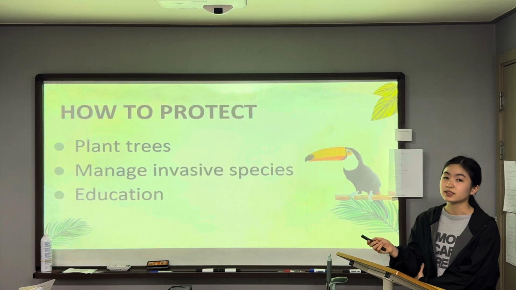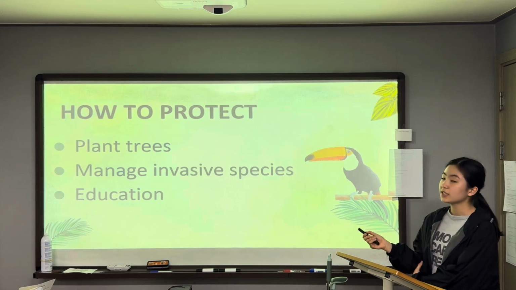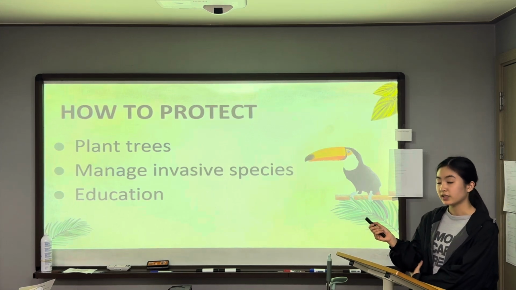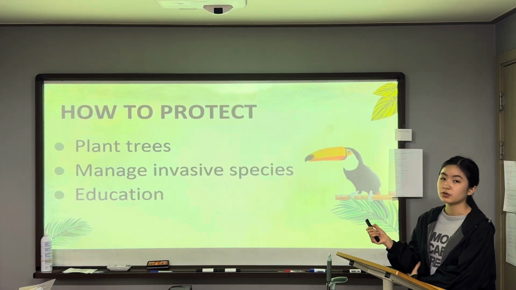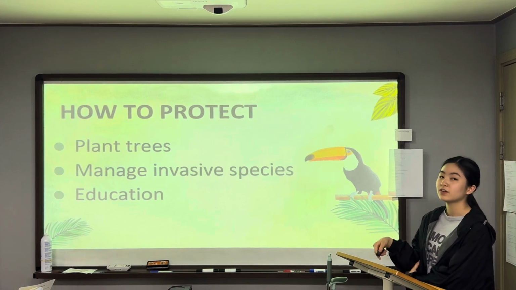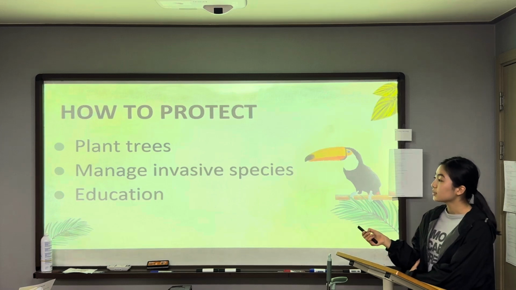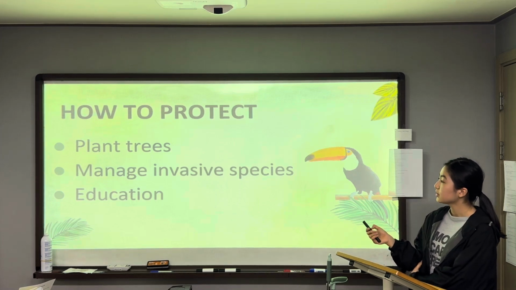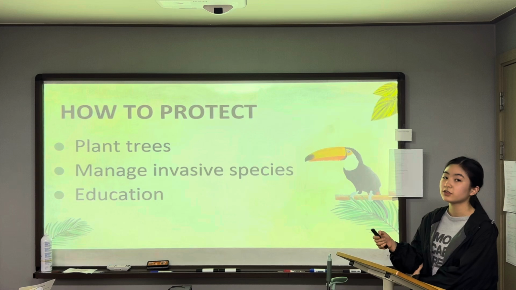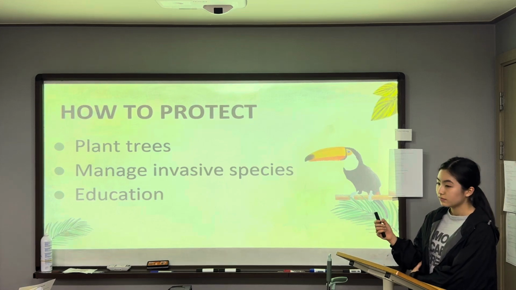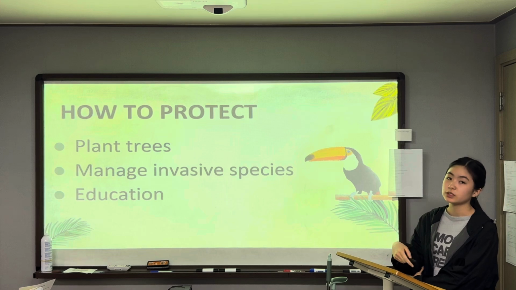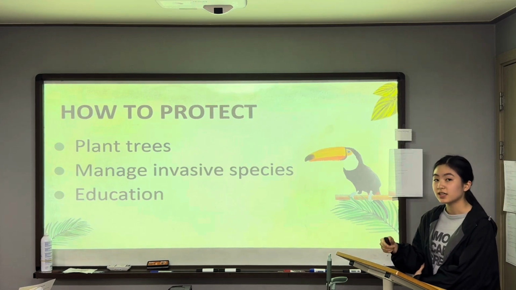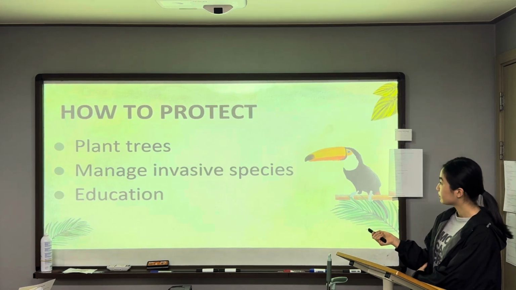Then how can we protect biodiversity? First, planting trees would be very helpful for protecting biodiversity. It is because trees can provide habitat for lots of creatures. Next, governments should manage invasive species by monitoring them and regulating their population. Lastly, we need education for both students and adults, and we need to spread action to protect biodiversity.